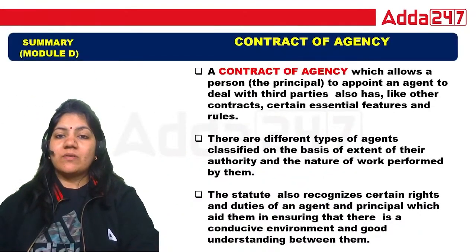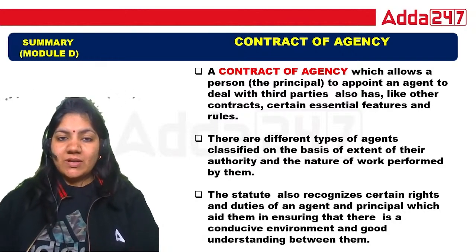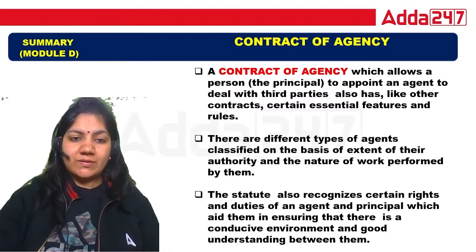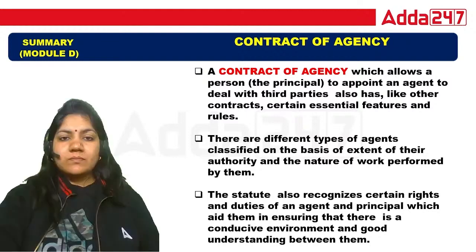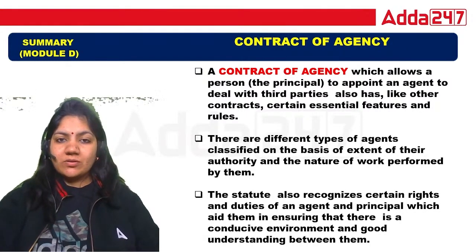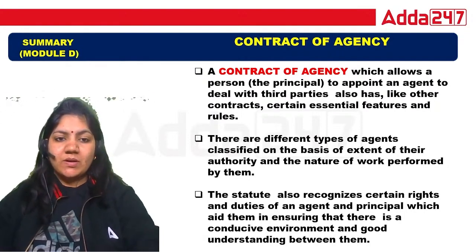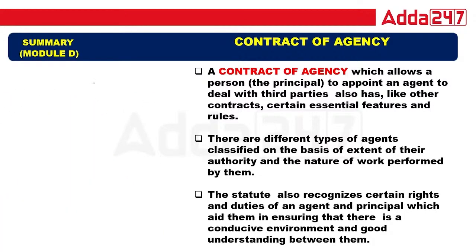Now, the contract of agency. The second term that we have to discuss is the contract of agency. What is contract of agency? That is a so simple term. If I say contract of agency, there are two persons, X and Y. X is called principal and Y is called agent, right?